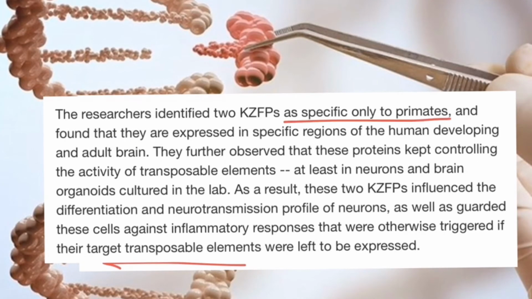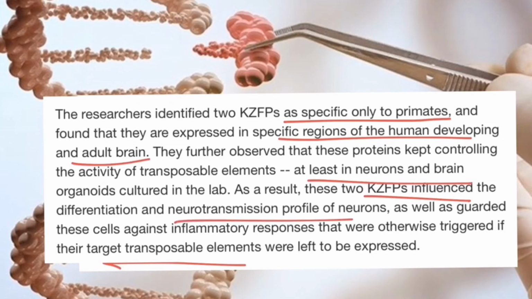So this is one of the processes where scientists are trying to explain two identical KZFE proteins specific to primates. Specifically, they are associated with human brain development. Further, they associated these proteins with controlling the activities of transposable elements, at least in neuron development and brain development in these cases. As a result, these two proteins influence neurotransmission in the neuron.